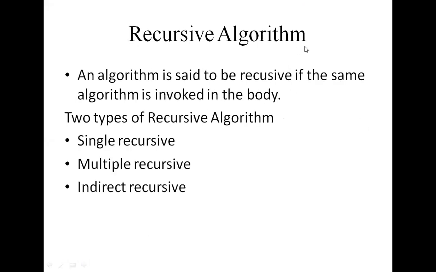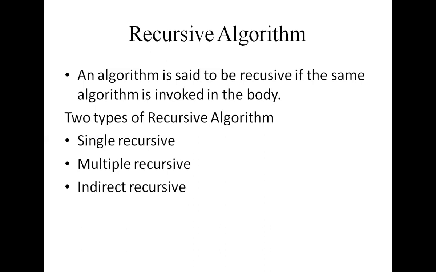See here some basic definitions for recursion. An algorithm is said to be recursive if the same algorithm is invoked in the body. We call it a recursive function. As we know, recursion is a function calling itself.